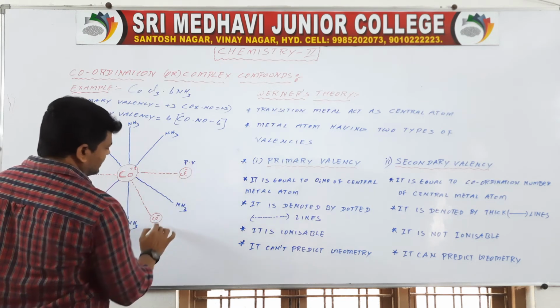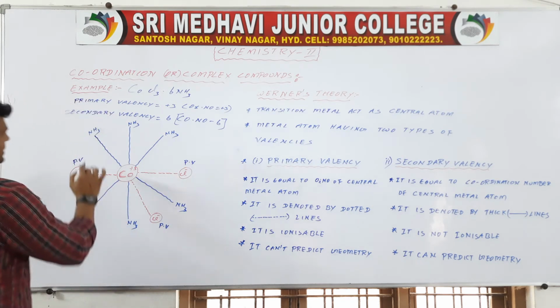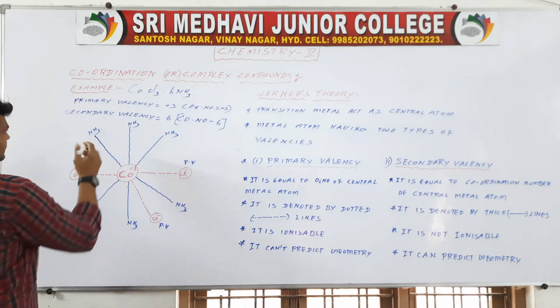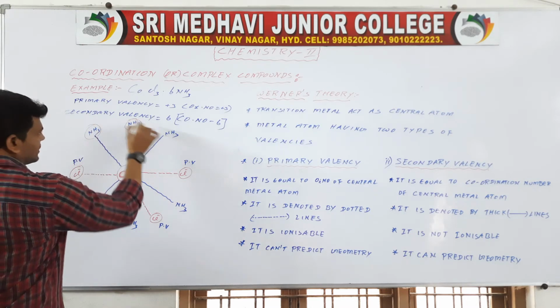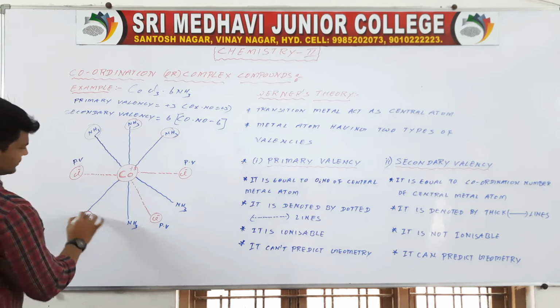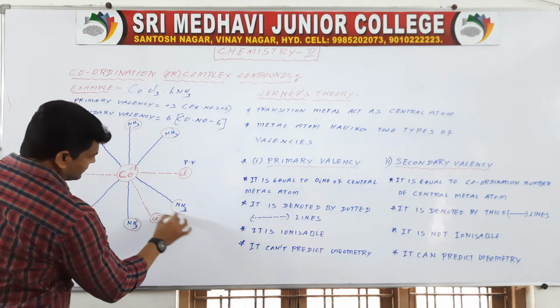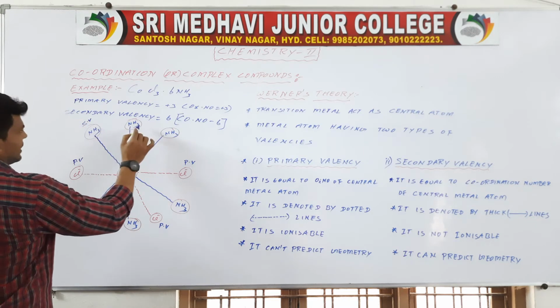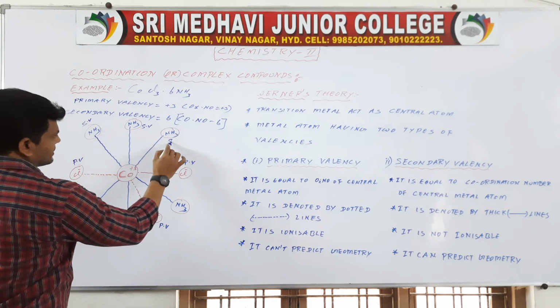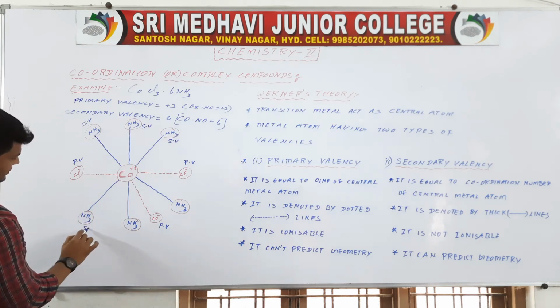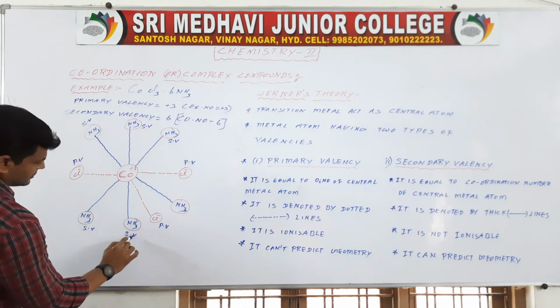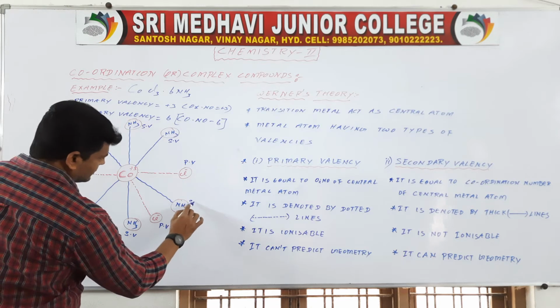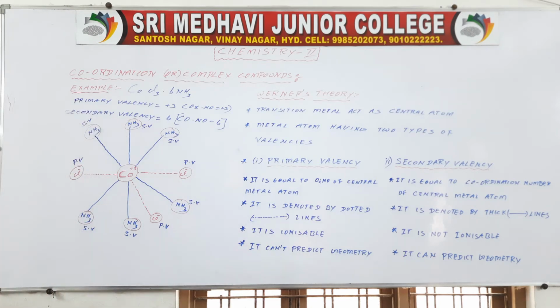Here this is a secondary valency. Understand? So this is the example.